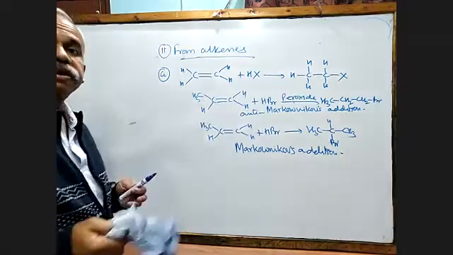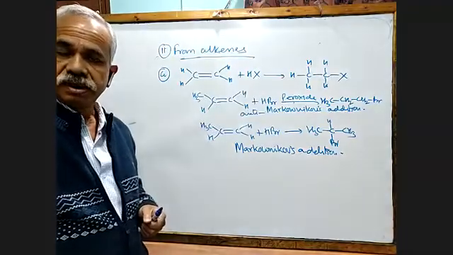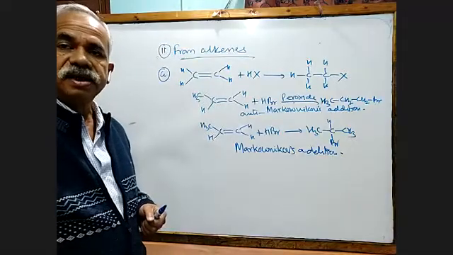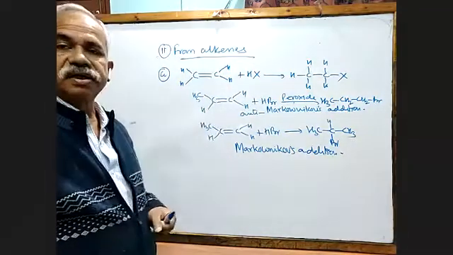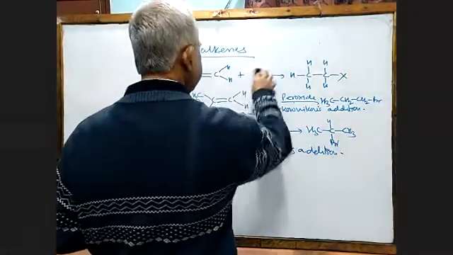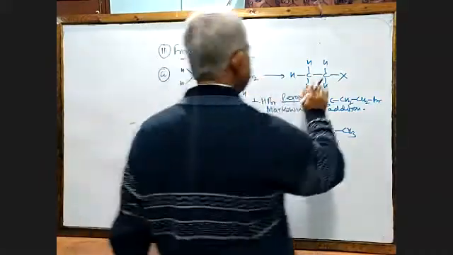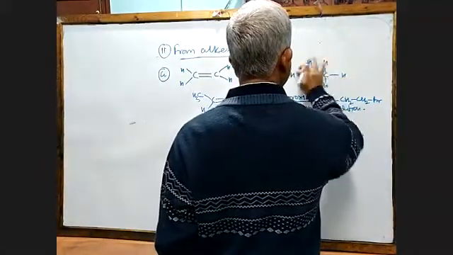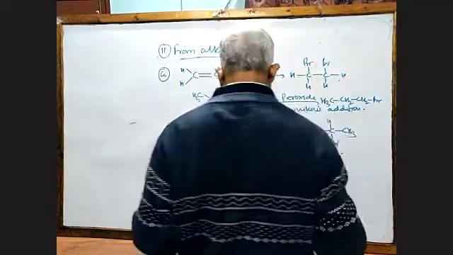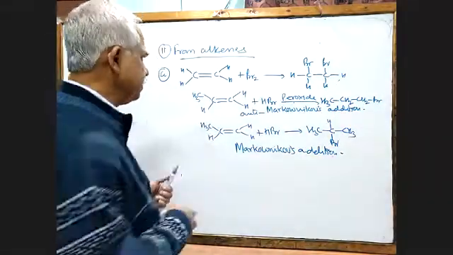Now, the second method: I can directly add the halogen. But if I add halogen directly, I will not get a monohaloalkane, but a dihaloalkane. That is a very famous reaction. Suppose I have taken bromine here. So what I will get here is 1,2-dibromoalkane.